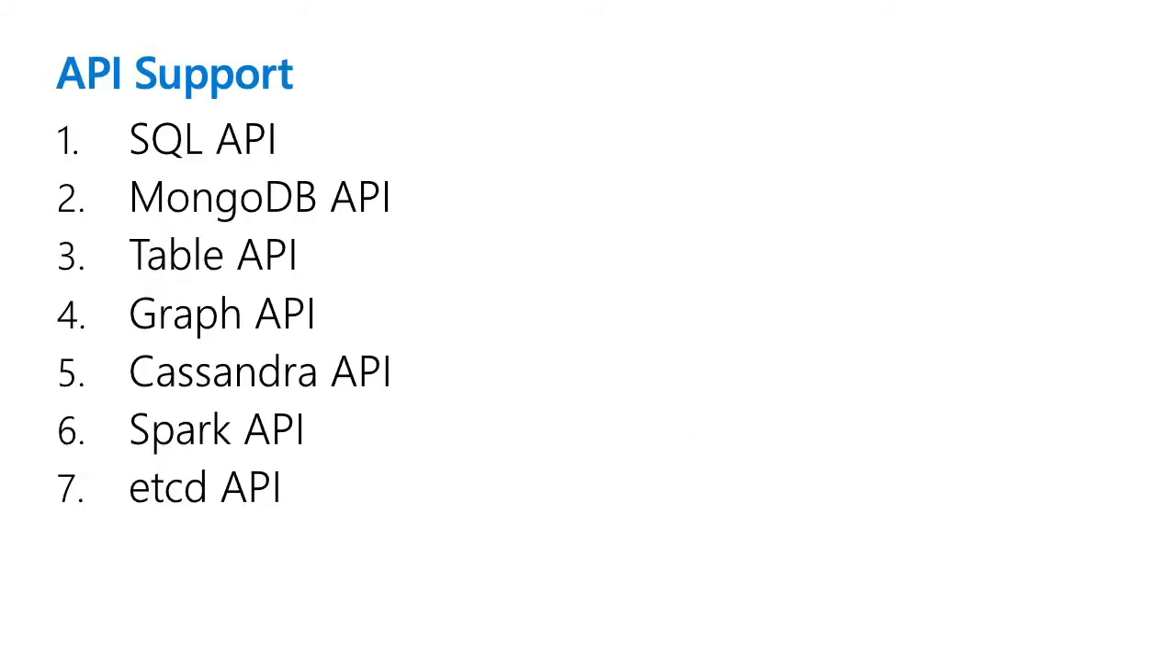So these are the API supports available. SQL API is the core API, MongoDB API for MongoDB workloads, Table API for Azure Table Storage, Graph API for any graph databases, Cassandra API for Cassandra workloads, and Spark API and etcd. So let's move on to see the core SQL API.